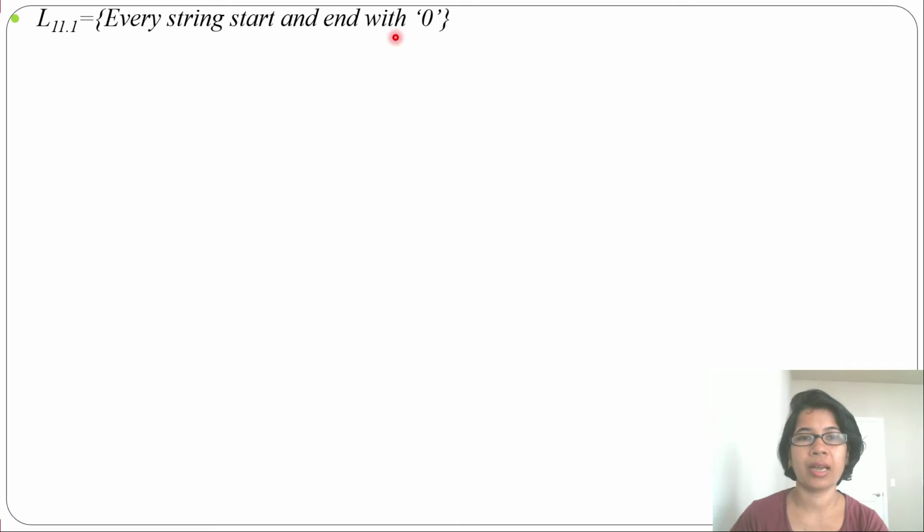Hi, let's design DFA for some more languages. First language is every string starts and ends with 0. We already did DFA for how to start with 0 and how to end with 0. Now we'll do start and end with 0. So what will it accept?